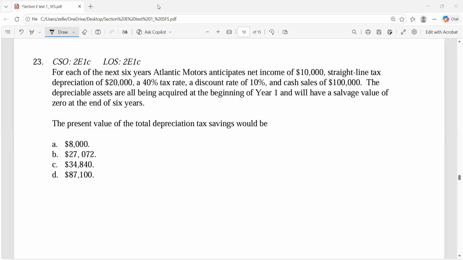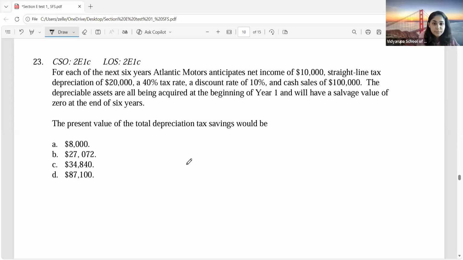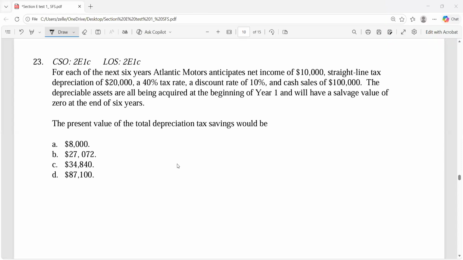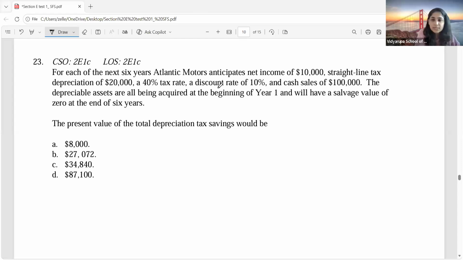What is the answer? 34,840. How did we get it? What is the depreciation? How much is the depreciation, guys?